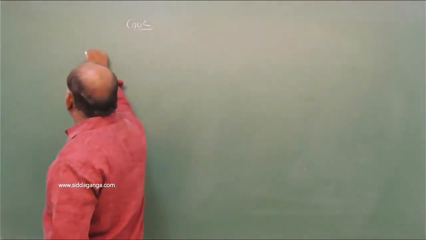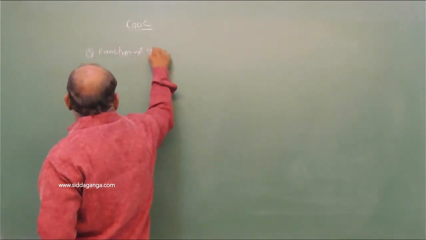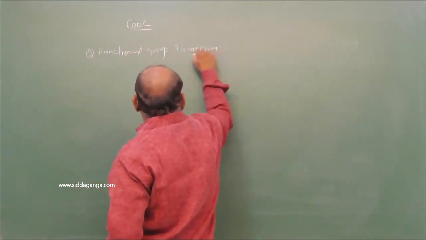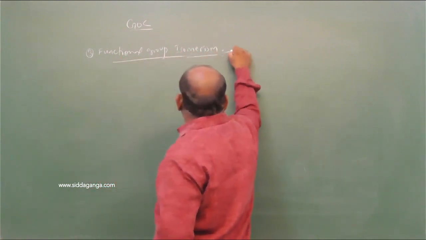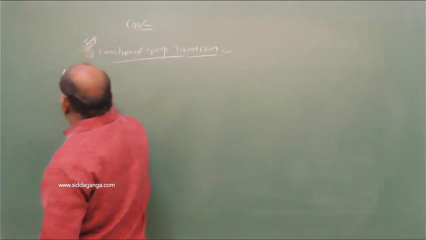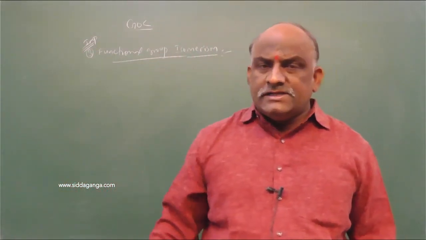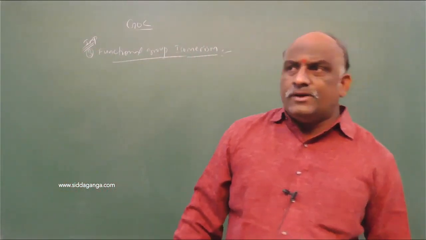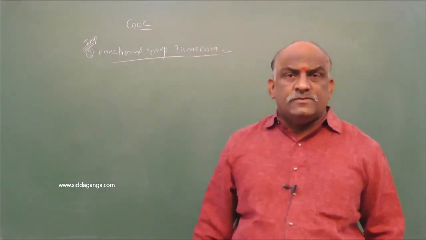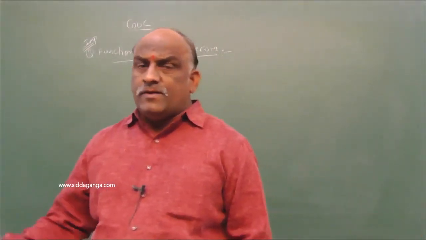So the third one, functional group isomerism. Very important. Give a focus on this one. Focus seriously because it is an important type, functional group isomerism and tautomerism. So what is functional group isomerism? Change in the functional group leads to the formation of different types of compounds.